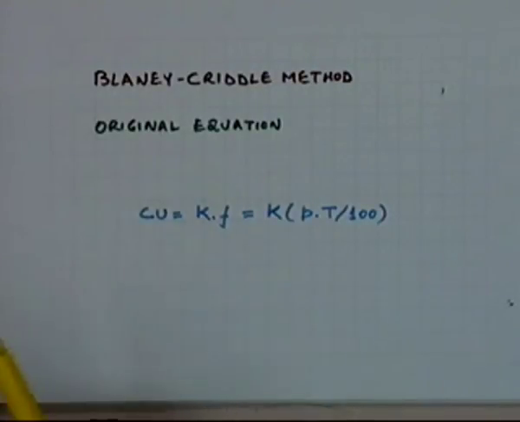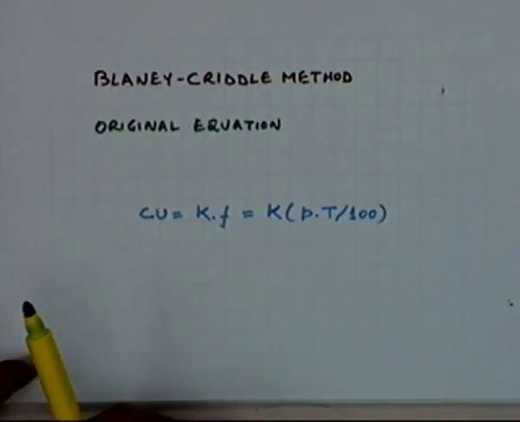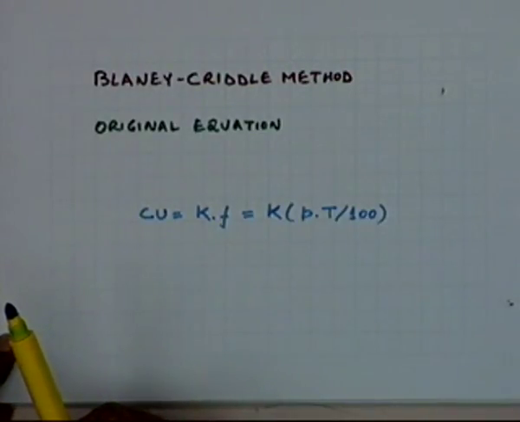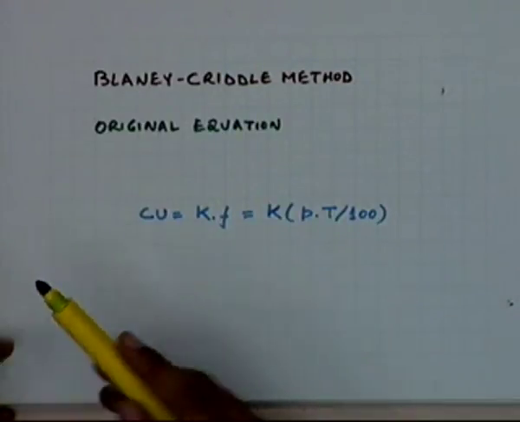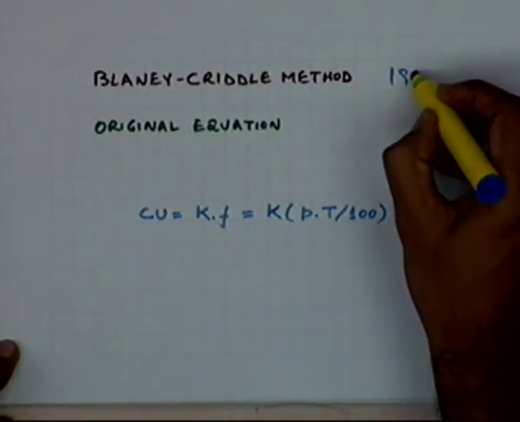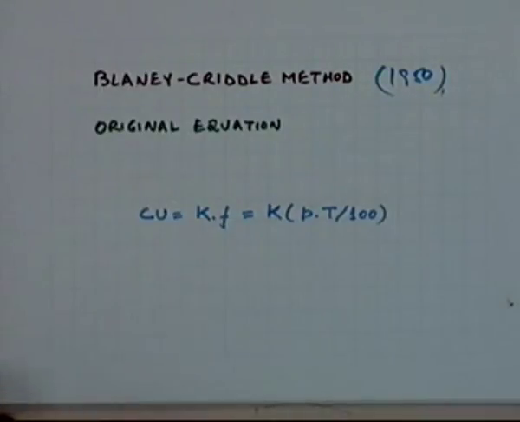The first method was proposed around 1950, and it is the one which has the minimum data requirement.